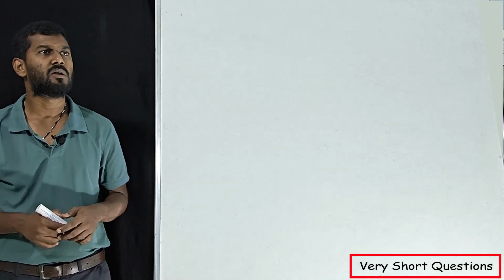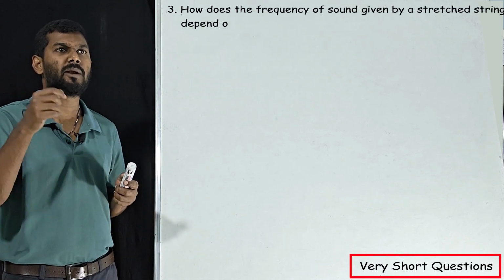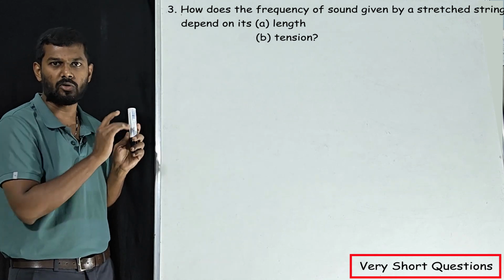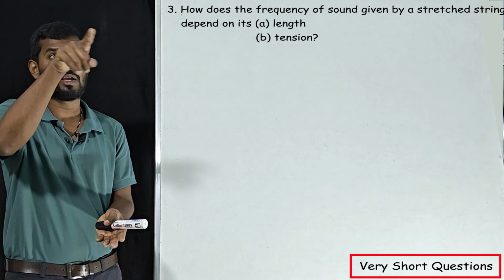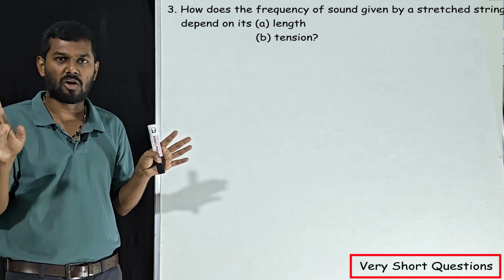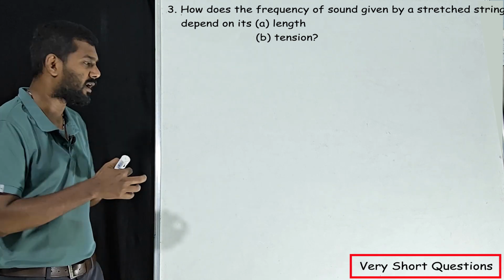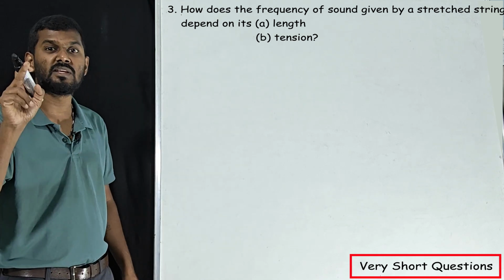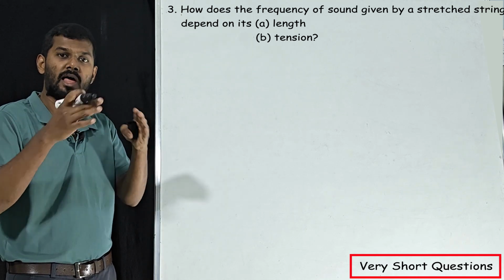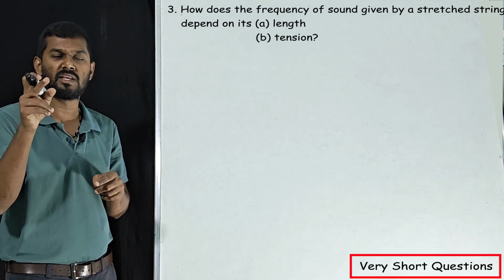That's it. Our next question: how does the frequency of sound given by a stretched string depend upon its length and tension? Here we are talking about a stretched string. In a stretched string, air column will not be there, but the length of the wire, the length of the string will be there, correct? So frequency is always inversely proportional to length, whether it is the length of a string, the length of a wire or the length of air column. In all these three cases, frequency is inversely proportional.